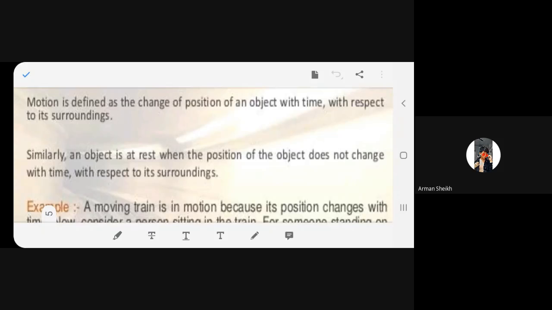Yes, start. I've taken the same thing in a different way so that you will understand it in a better manner.